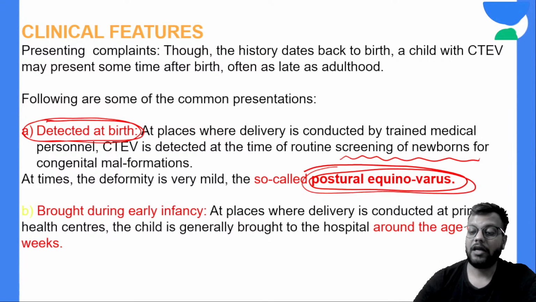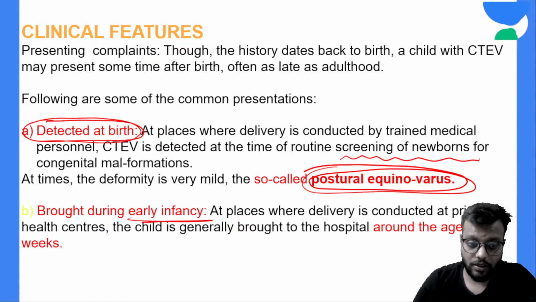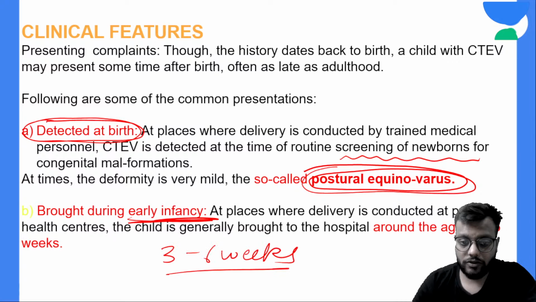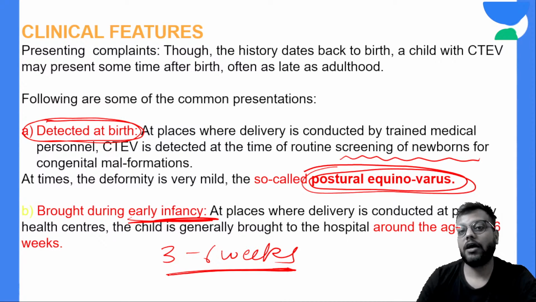Also, if the child is brought during early infancy, between 3 to 6 weeks of age, you can still very easily treat CTEV, and the prognosis is good.